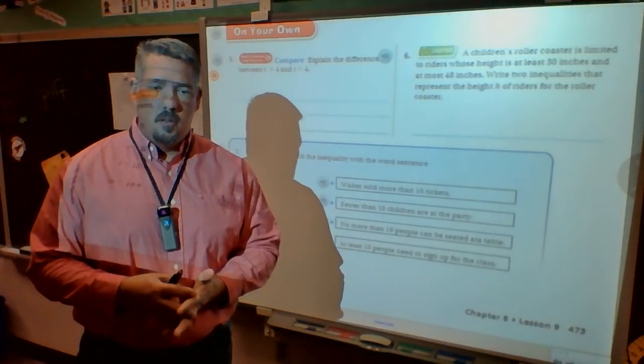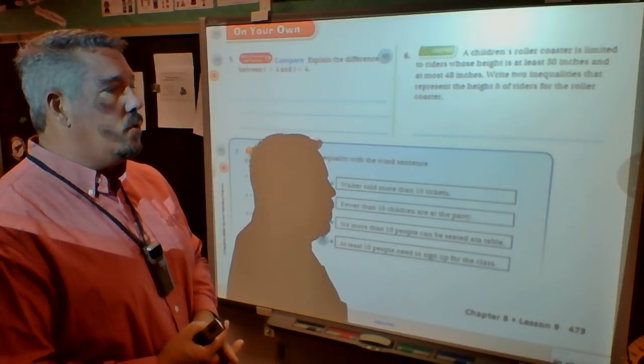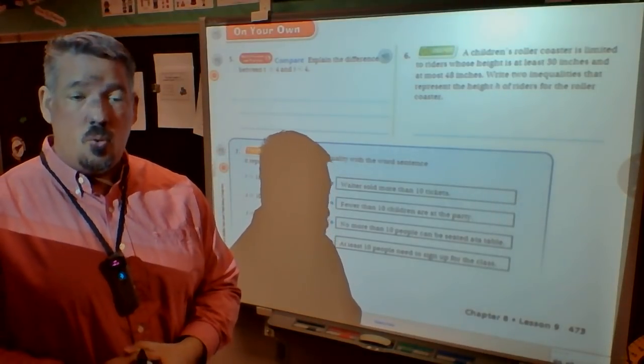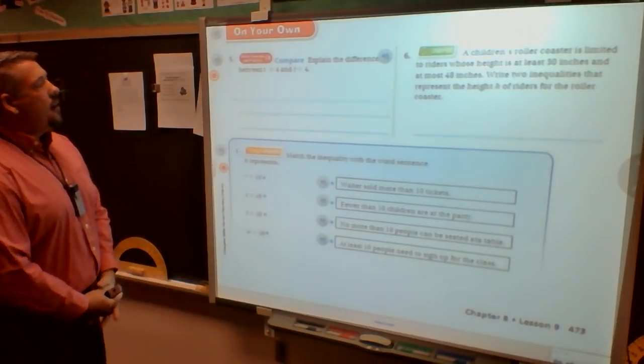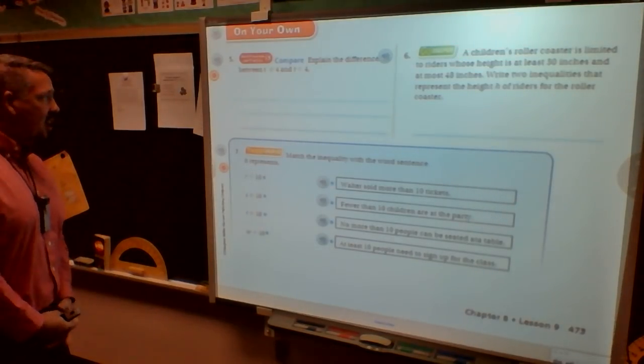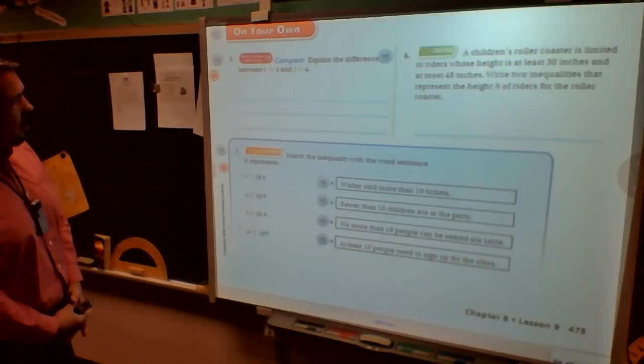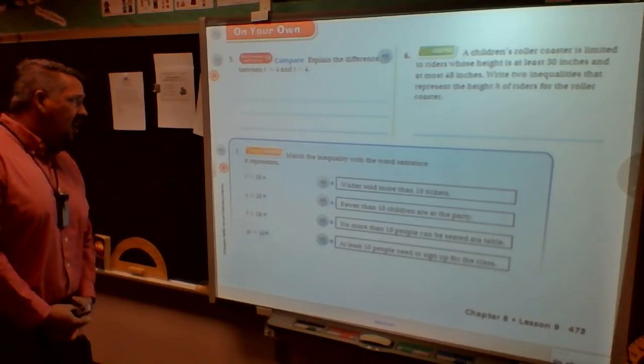Explain. Yes, that word means to write words in a sentence, to give me an explanation. That's what I will expect. Explain the difference between t is less than or equal to 4 and t is less than 4.